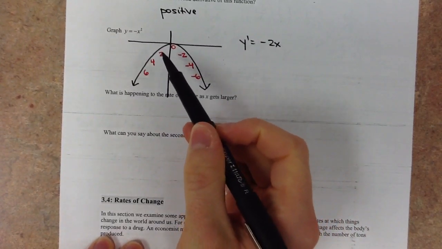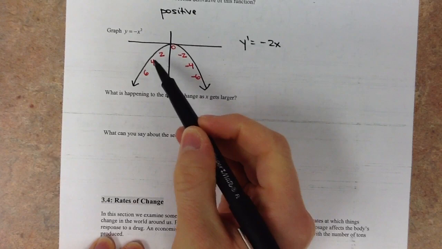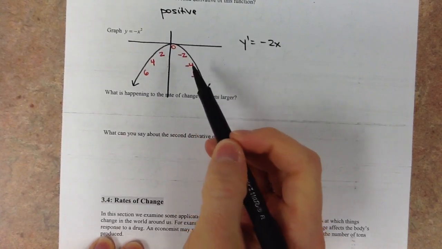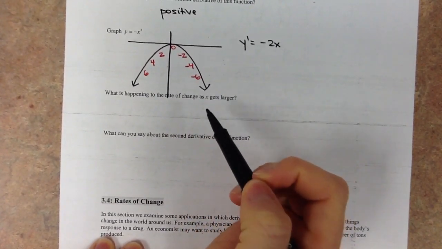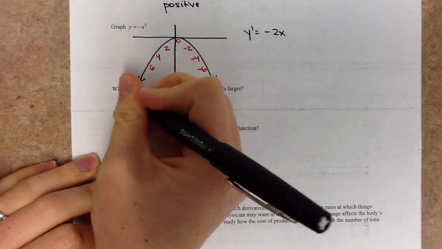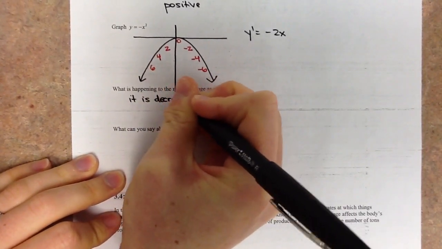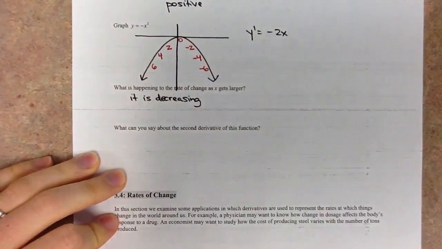They're constantly decreasing. They start at 10, 8, 6, 4, 2, 0, negative 2, negative 4, negative 6, negative 8, negative 10, negative 12, etc. So they're constantly decreasing as we move through this curve. So the rate of change is decreasing. And so remember what that means.